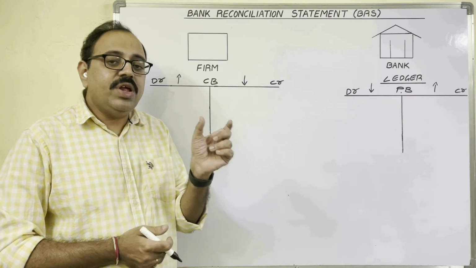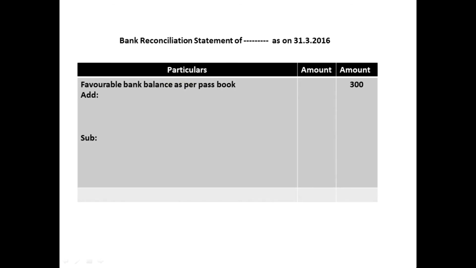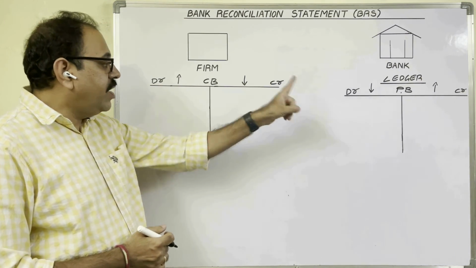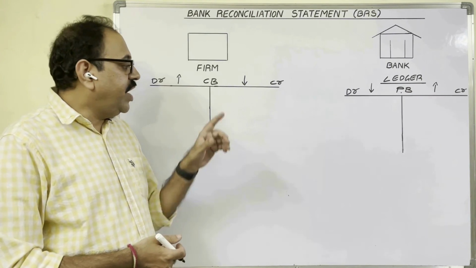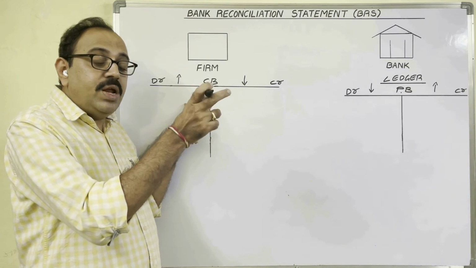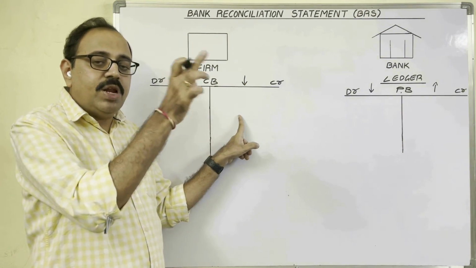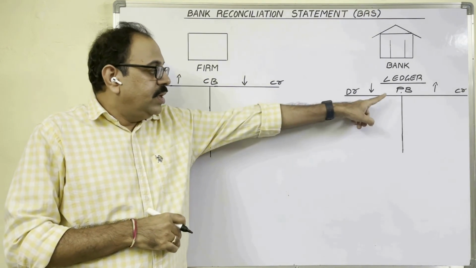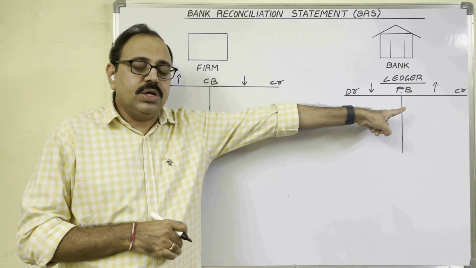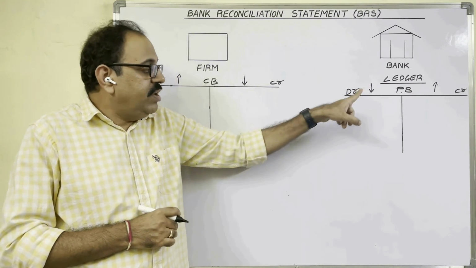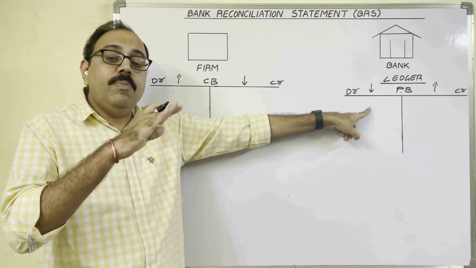So you have to start with favorable bank balance as per passbook. Favorable bank balance as per passbook in outer column 300 rupees. To this amount, there are some reasons for disagreement now. Some reasons we have to add to this 300 and some reasons we have to subtract from 300. To do the problem, remember these favorable bank balance rules. If any amount is debited in cash book, favorable bank balance increases. If any amount is credited in cash book, favorable bank balance decreases. If any amount is credited in passbook, favorable bank balance increases. If any amount is debited in passbook, favorable bank balance decreases.